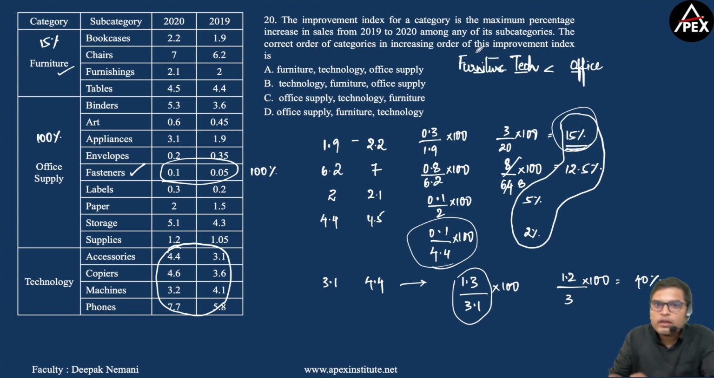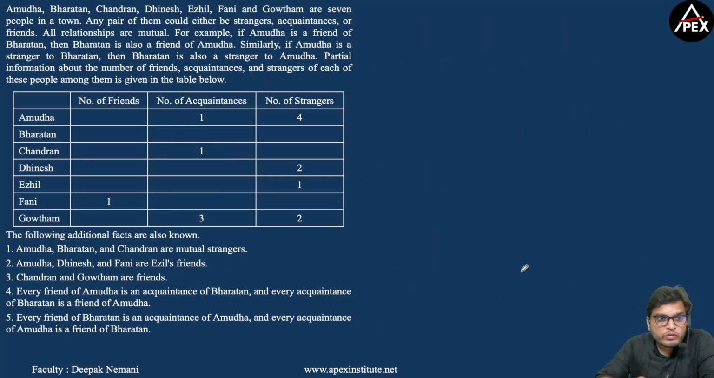So this should be the order of these categories when arranged in the increasing order of the improvement index, and the answer for this question should be option A. And this completes the set. Now coming to set 3.